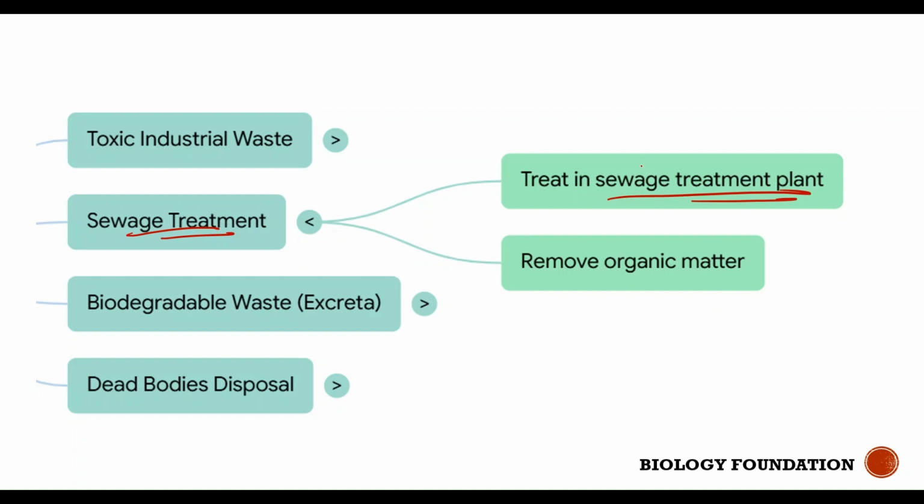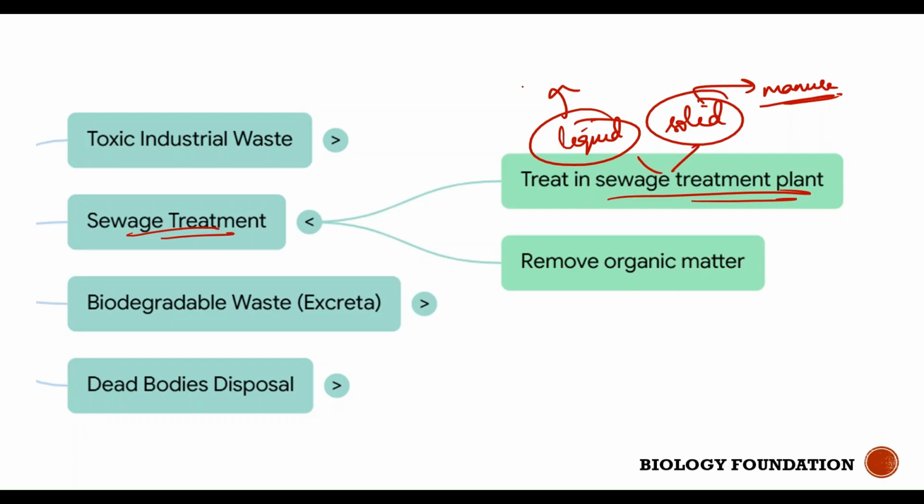What happens in the sewage treatment plant? We know the sewage is bifurcated or segregated into liquid waste and solid waste. What happens to the solid waste? The solid waste is used as manure. What happens to the liquid waste? The liquid waste is again sent for treatment where harmful substances are completely neutralized. Then it is filtered. After filtering, it is potable.